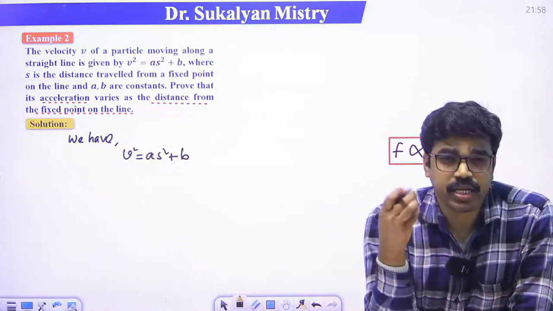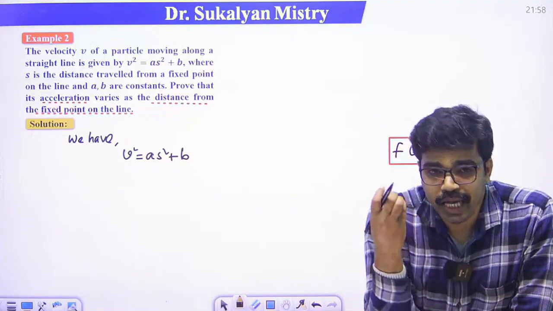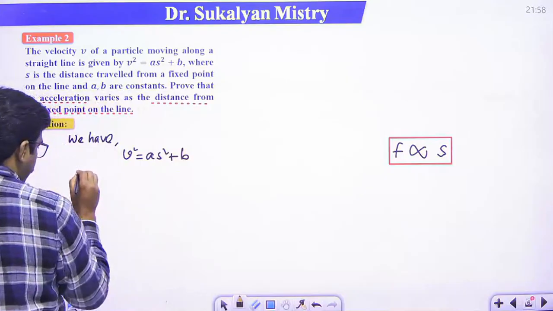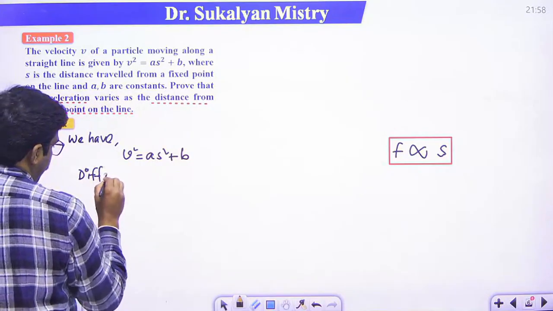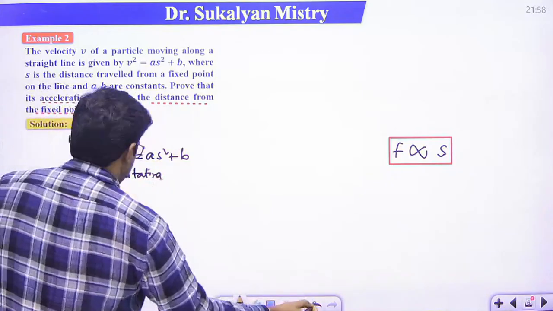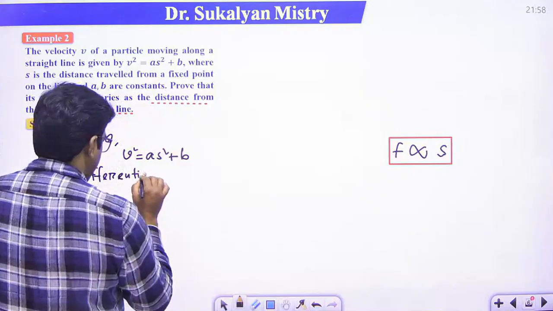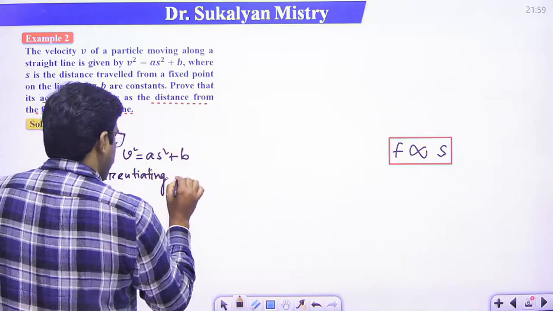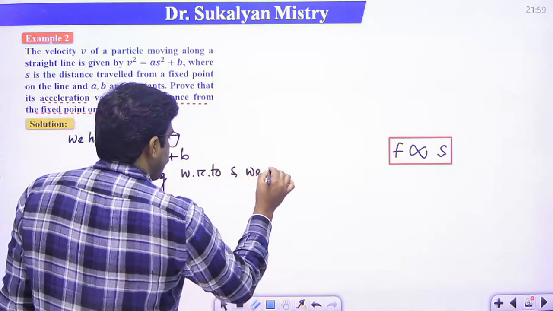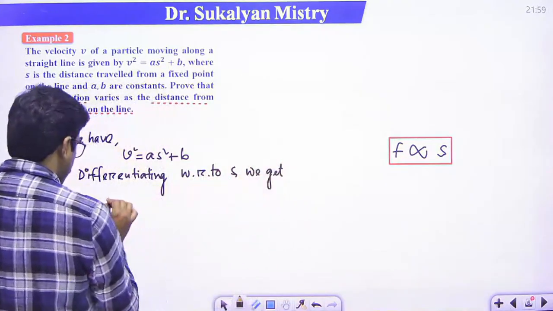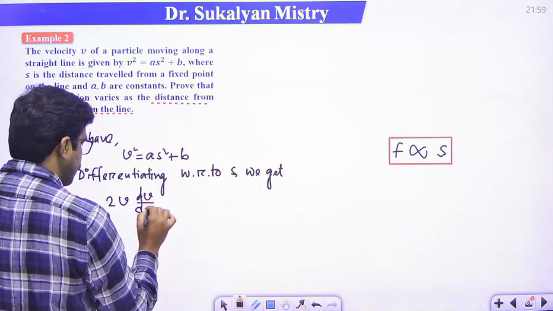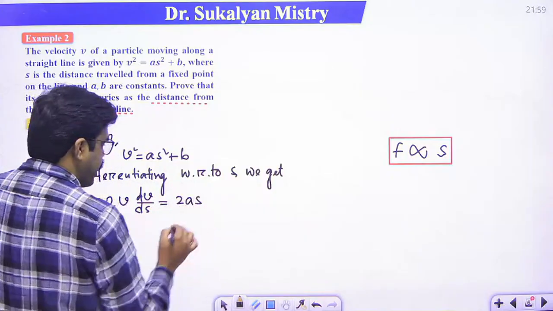So now differentiate with respect to s. Differentiating with respect to s, we get 2v dv/ds equal to as.